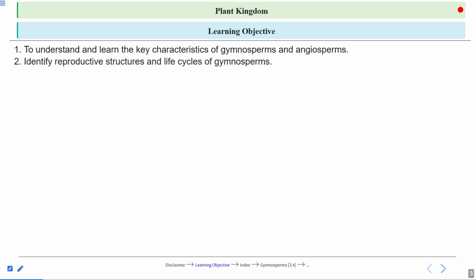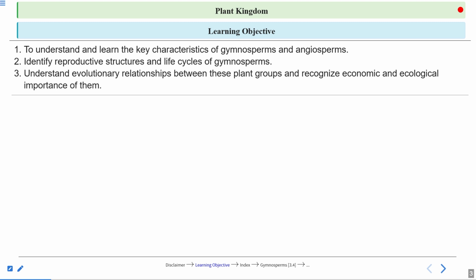To identify the reproductive structures and the life cycle of gymnosperm. Gymnosperm life cycle is very much different from the other types of plants of the plant kingdom, and also their reproductive structures are very, very different. So that we are going to see in today's lecture.